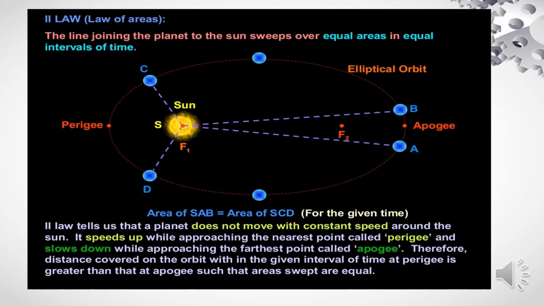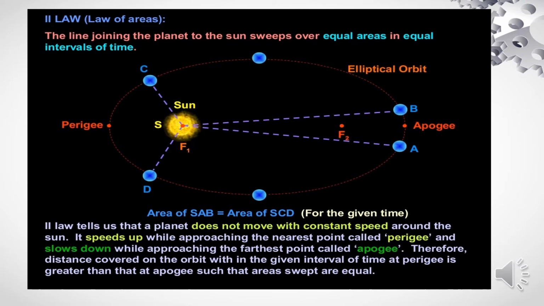The second law is the law of areas. The line joining the planet to the sun sweeps over equal areas in equal intervals of time. You can consider any points, A or B or whatever it is. Here you can see that the area of the sector SAB is equal to the area of the sector SCD, for a given time.